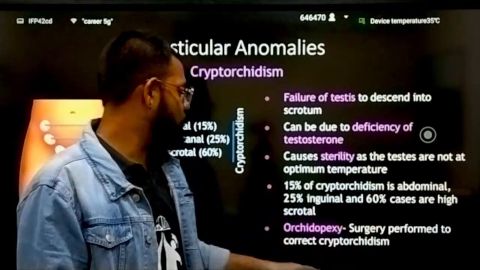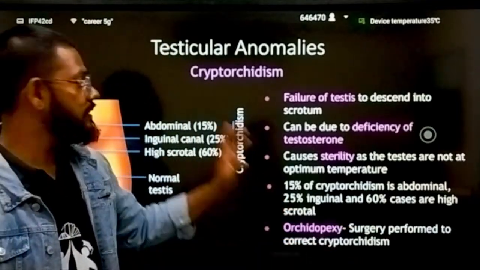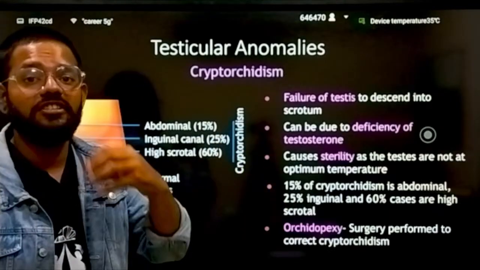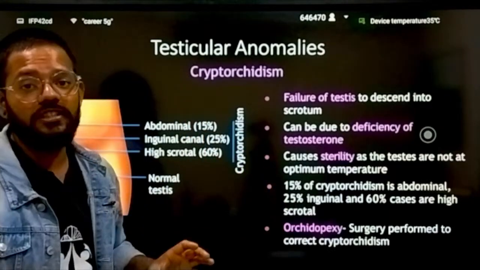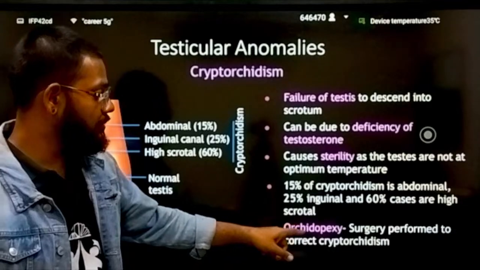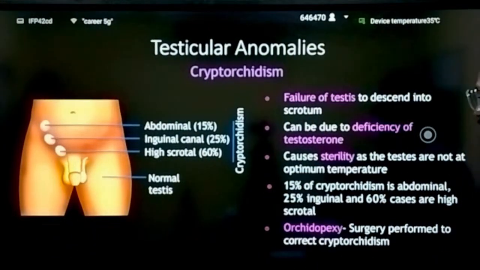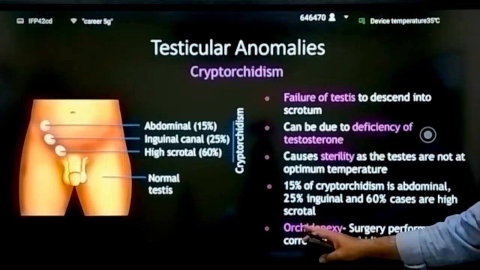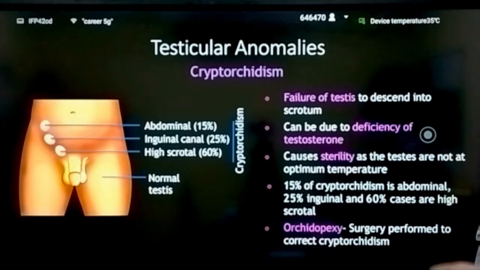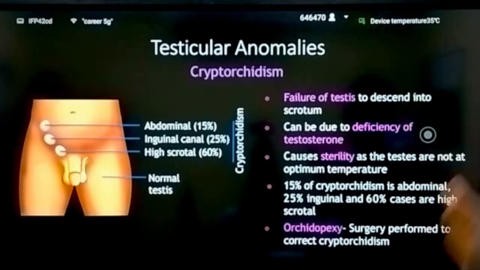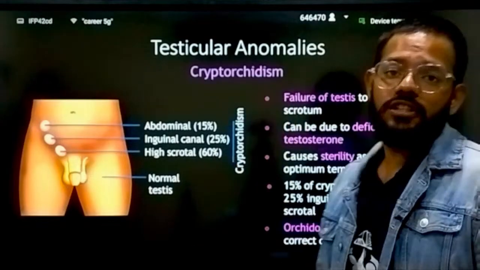Orchiopexy is the surgery performed to correct cryptorchidism. This condition is treatable, curable. The surgery which is done to treat this cryptorchidism is orchiopexy. Orchiopexy is the surgery, the treatment to cure cryptorchidism.